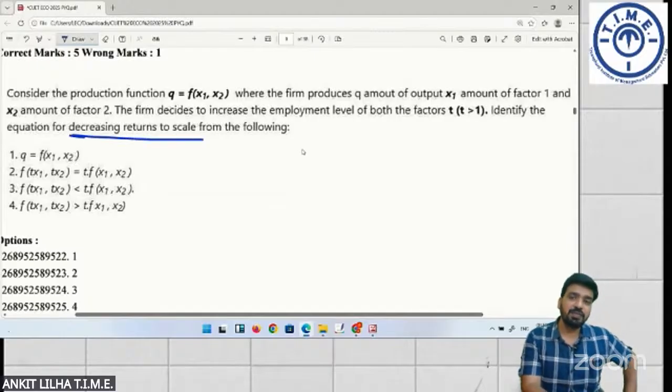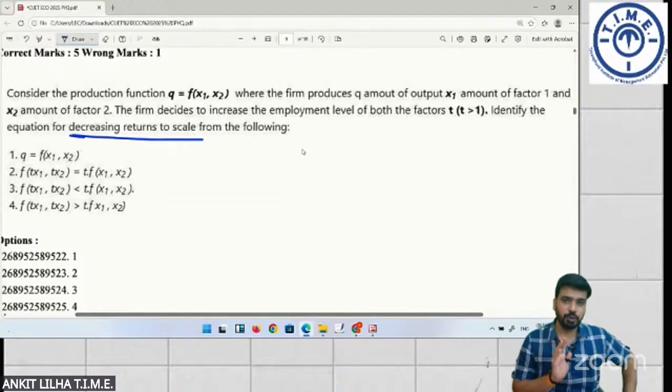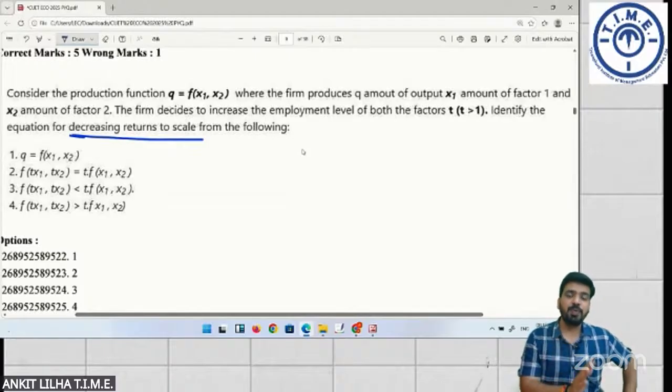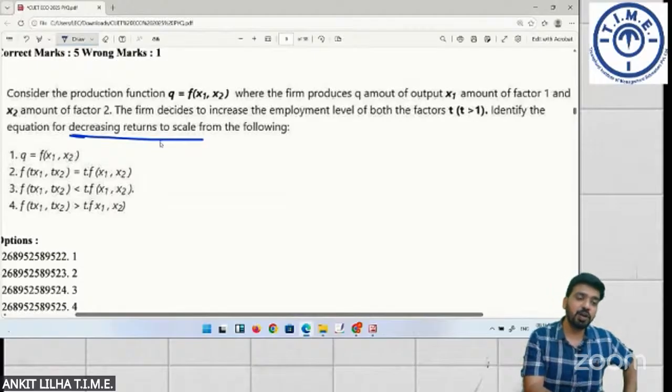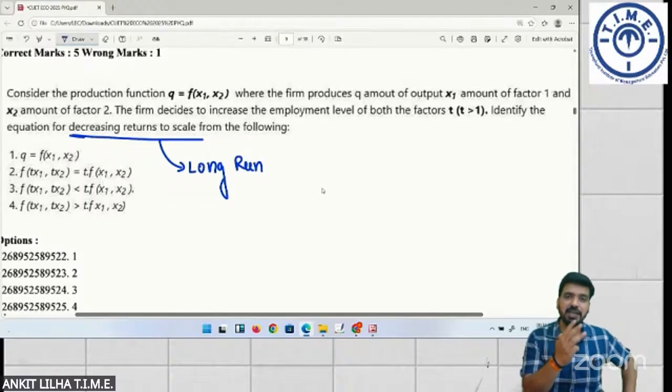Now, you must have learned about the law of variable proportions. Law of variable proportion deals with returns to factor. That is for short run. But returns to scale is for long run. And in long run, you have three phases. Just like in short run, you had three phases: increasing returns to factor, diminishing returns to factor, negative returns to factor.